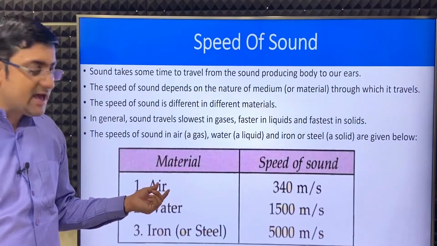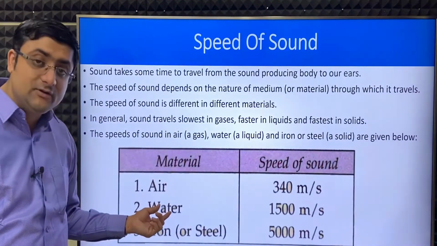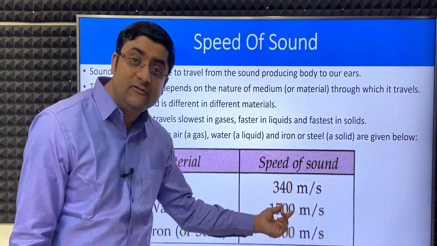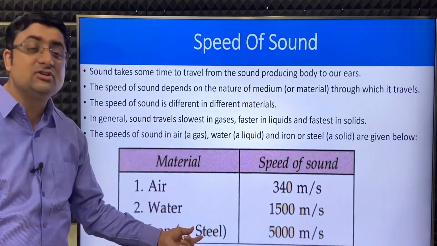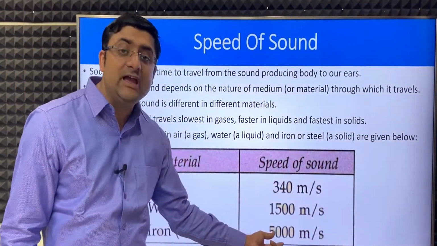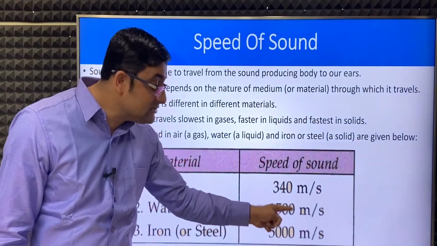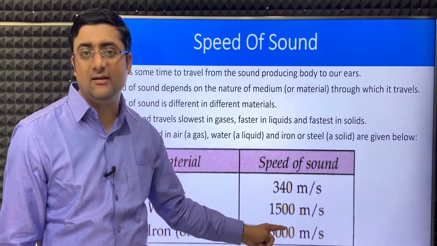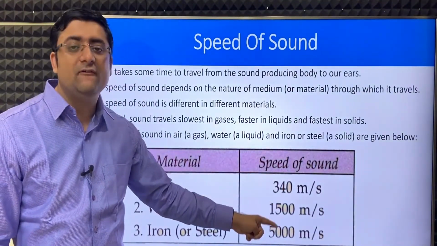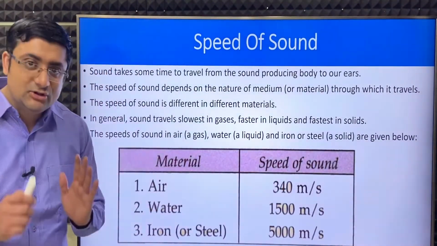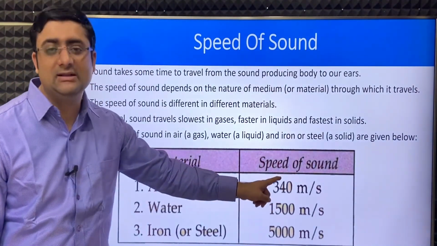So air, which is a gas, speed of sound is only 340 meters per second. In water, which is a liquid, it is almost 5 times, 1500 meters per second. And as you can see in iron or steel, which is a solid, it is 5000 meters per second. That means the speed of sound in solid is almost 16 times that in air. Is it clear? So whatever the speed of sound in gas, 5 times in liquid, 15 times in solids. Is it clear? So remember guys, sound travels fastest in solid, then in liquids and then in gases.